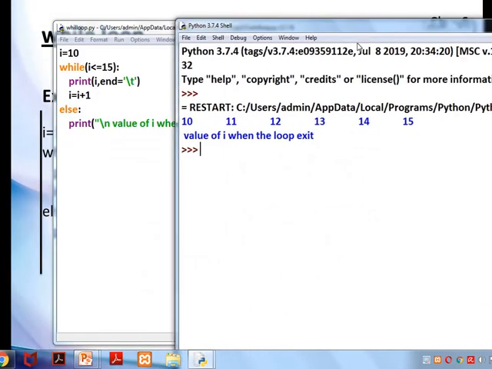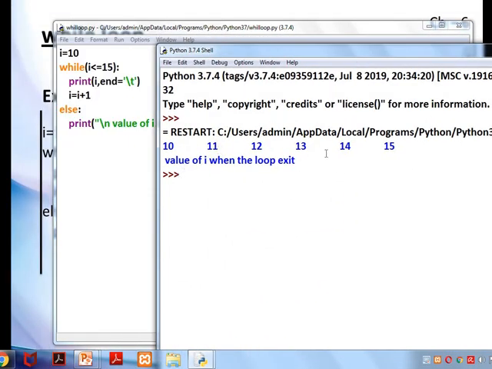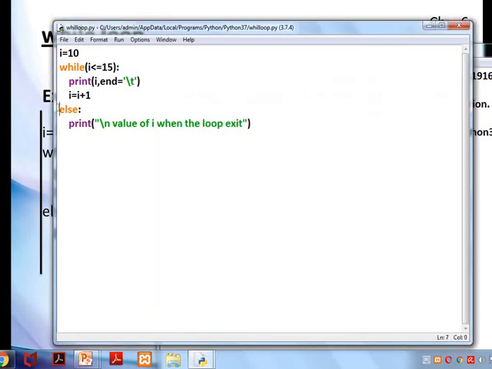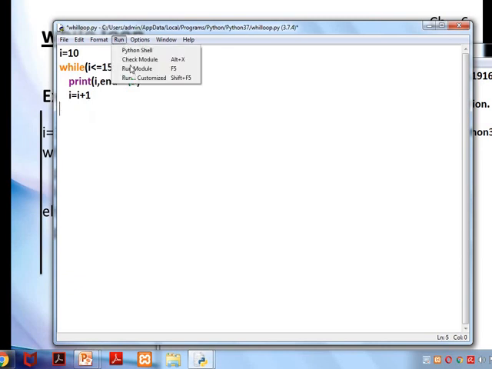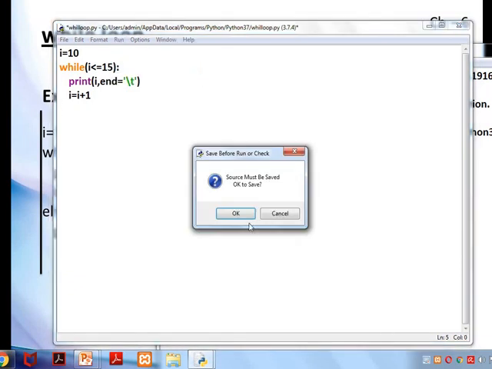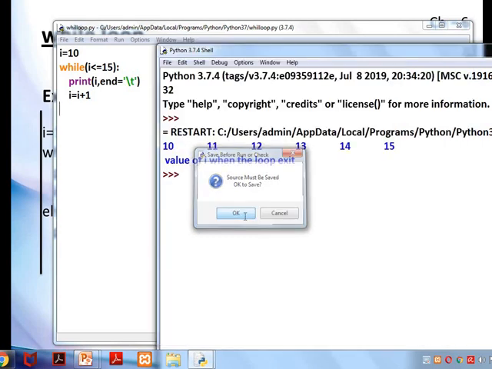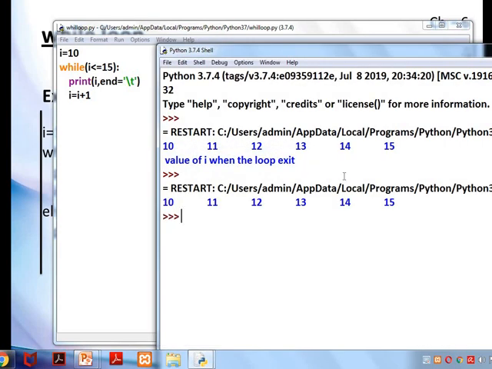Can you see the output here? 10, 11, 12, 13, 14, 15. So if you take this line out, it will not give any error because it is an optional part. Depending upon the need, we can use this. I hope you understood the while loop.